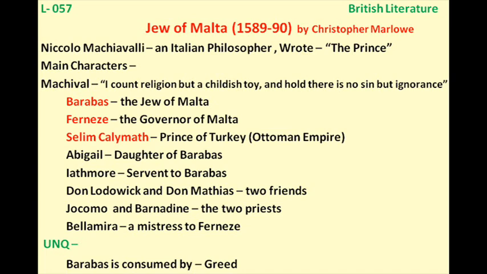So far we are introduced to three characters. Barabbas is the Jew of Malta, the titular character. Selim Calymath is the prince from the Ottoman Empire, from Turkey.